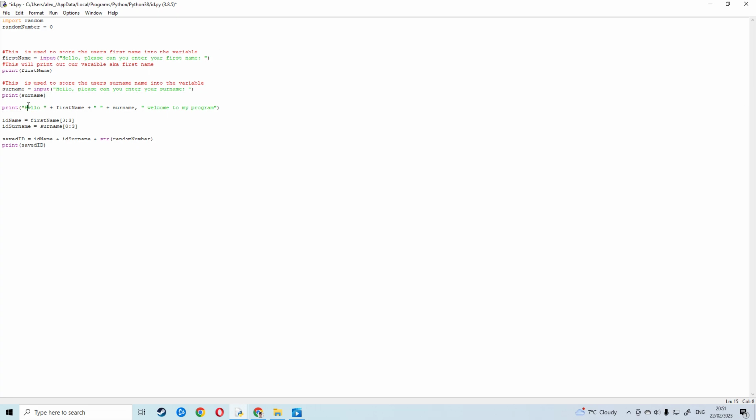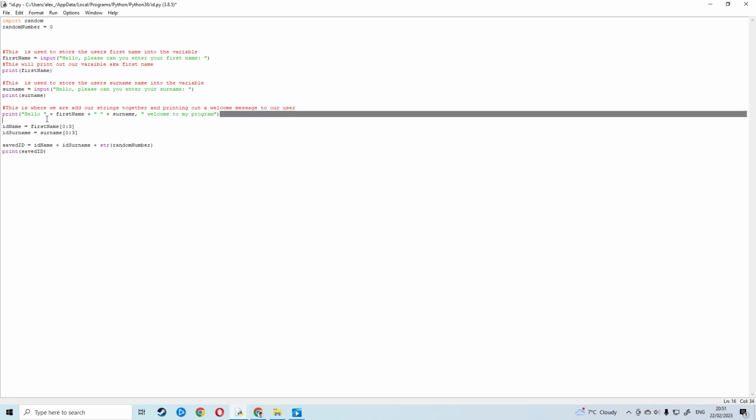And then this bit is where we're giving a message to our user. We are adding our strings together and printing out a welcome message to our user. Okay. Another way of saying adding our strings together is concatenate. And what we can mention here